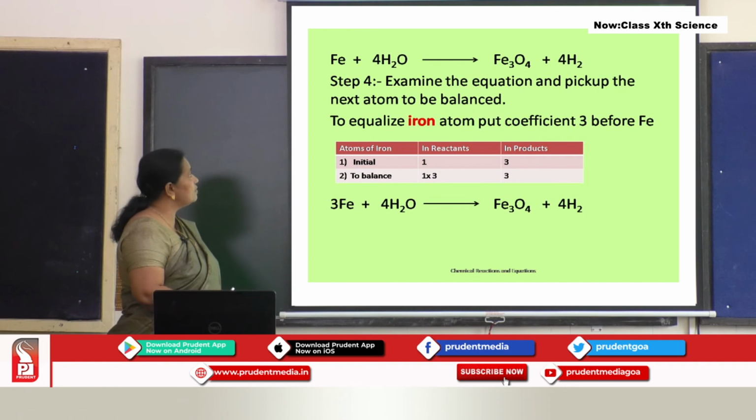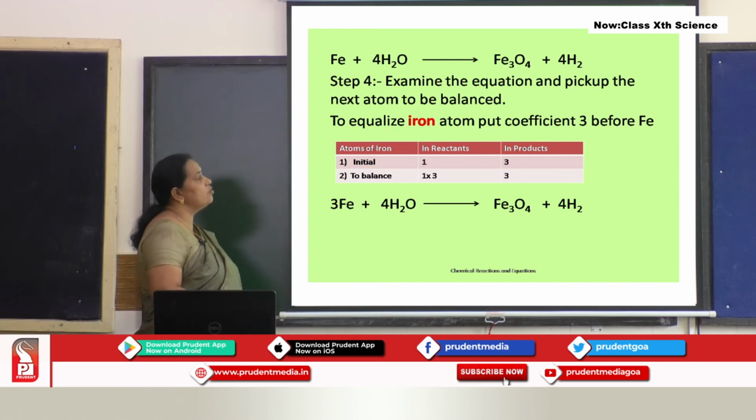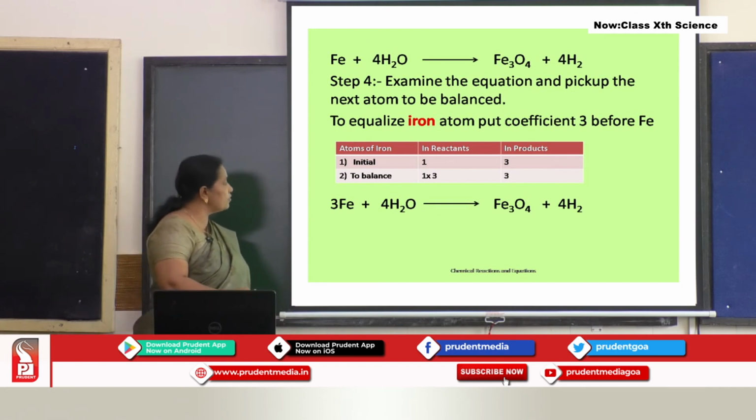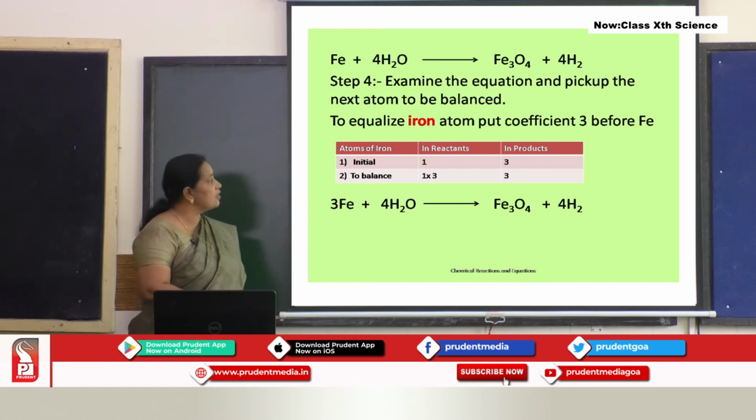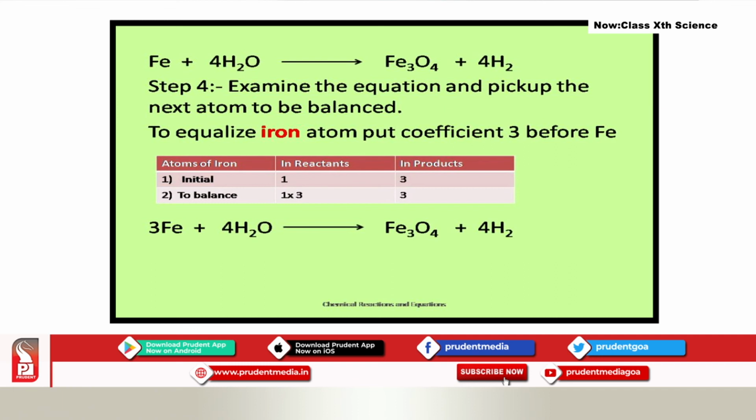Next, what is left now is oxygen. 4 oxygen. This 2 is only for hydrogen, okay students, it is not for oxygen. This 4 is for hydrogen as well as oxygen. So, here 4 oxygen in the reactant, and here of course 4 atoms of oxygen in the product side. So, all 3 elements, iron, hydrogen, oxygen, are balanced before the reaction and after the reaction. Thus, we can say the equation is balanced.